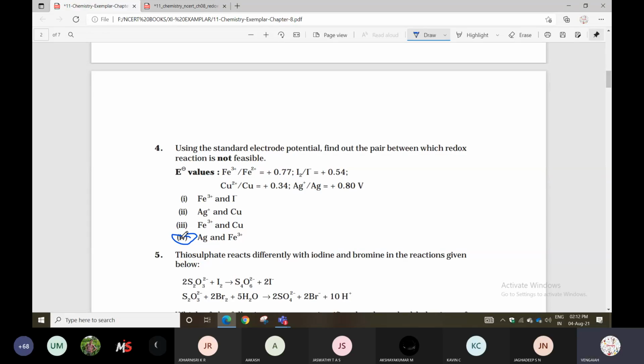Next question. Thiosulfate reacts differently with iodine and bromine. The reactions are given below. This question we already solved, it is an NCERT exercise question. This model question we already solved. If you want, I'll show the evidence also.